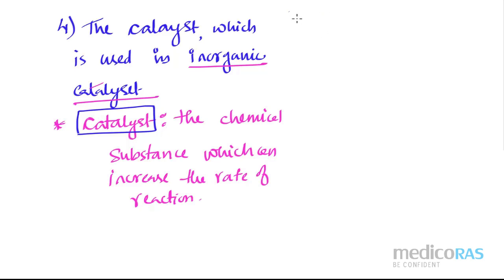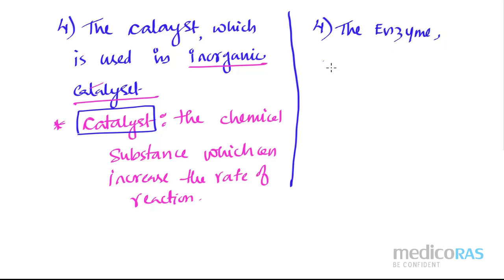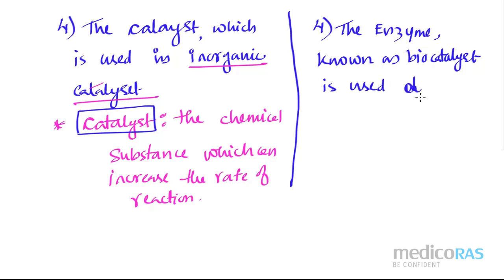But the same thing inside the body is known as biocatalyst. Okay, that means please write down, enzyme known as biocatalyst is used during the process or chemical reactions.